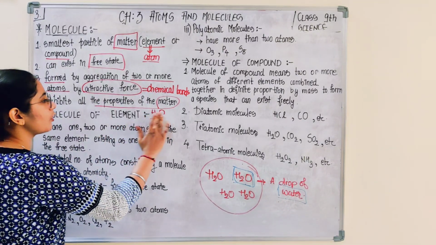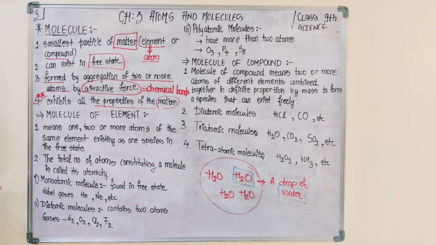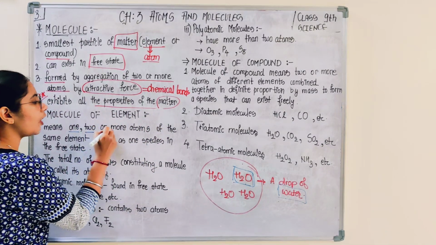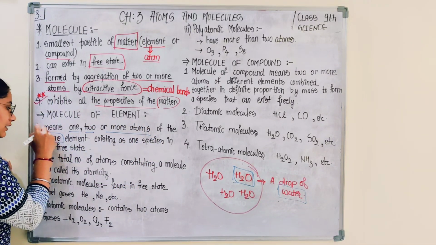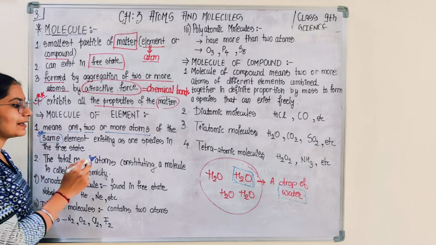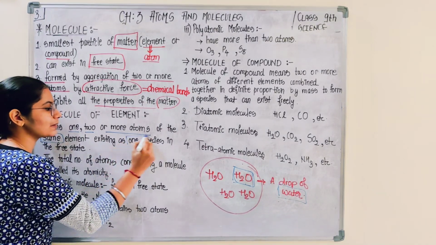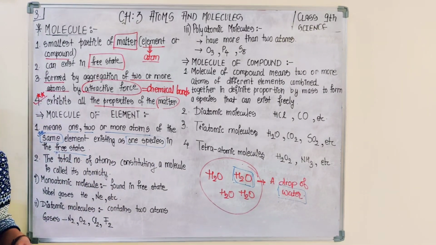Okay, now molecule of an element. Molecule of an element means 2 or more atoms of the same element. Okay, this is the important key term for this definition. Same element existing as one species in free state. So molecules always exist in free state.